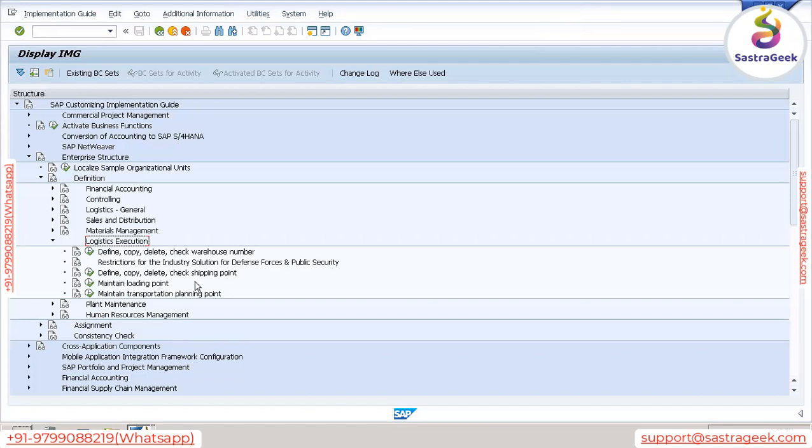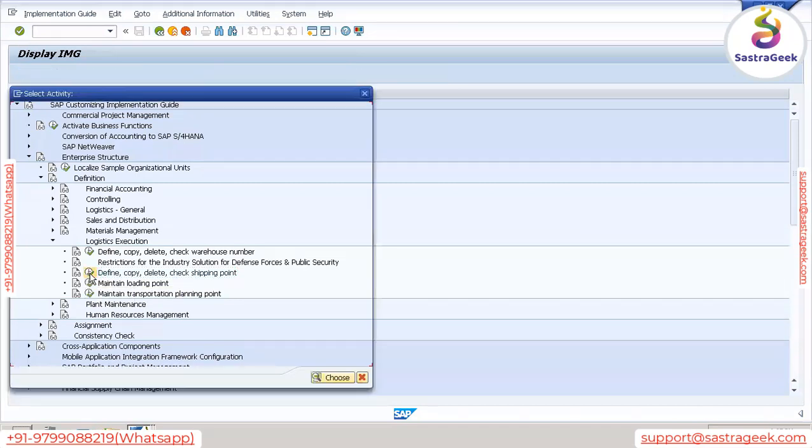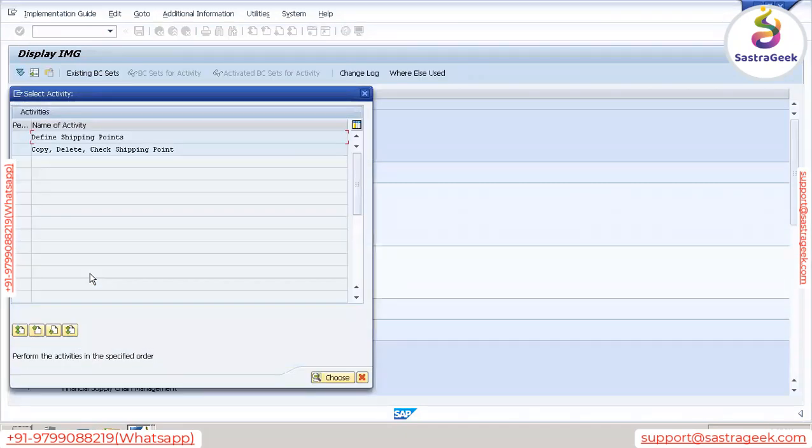So let's understand first the shipping point as of now. We need to define a shipping point. What is a shipping point? By this name itself, you can all understand. A shipping point is a point of shipping product. Let's say when we are selling our product, the system should know from which location your vehicle has to go out.